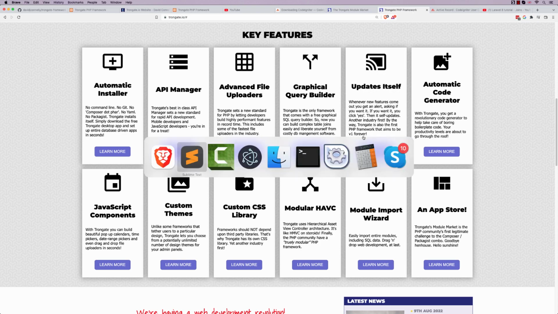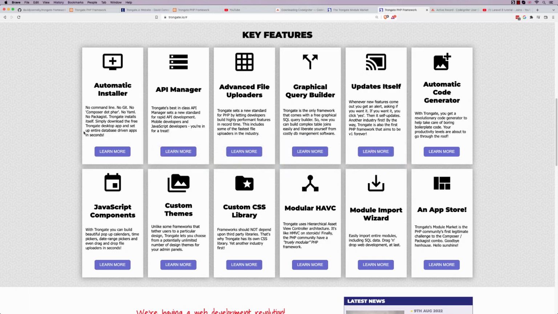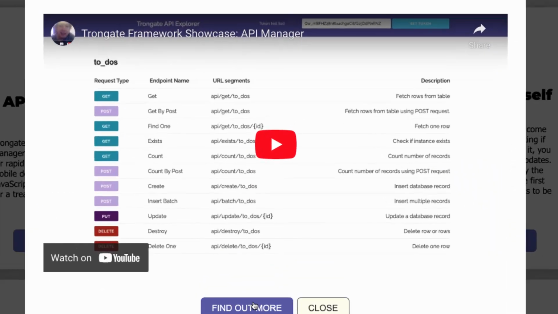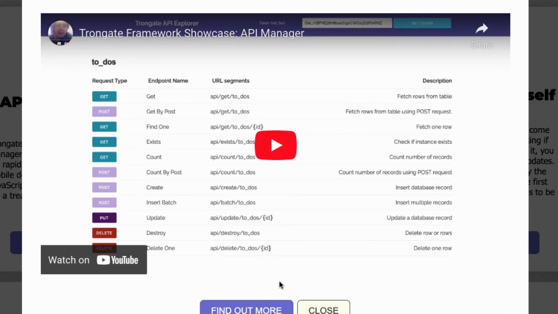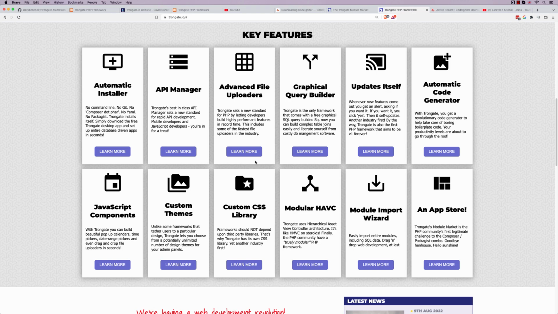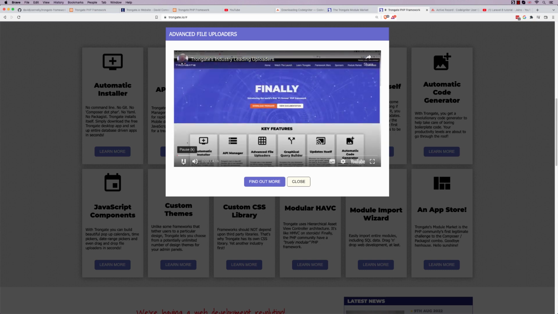So we've certainly got a few innovations, but I hope that people will not be insensitive to the fact that a lot of the things Trongate does, it just does them really well. I think Trongate has got the best-in-class API manager. I think it's the only API manager that the PHP community has that challenges the best of Node.js. I know for a fact that Trongate has got the best multi-file uploaders in the industry. In fact, I've done a YouTube video, and I'll leave you the links.